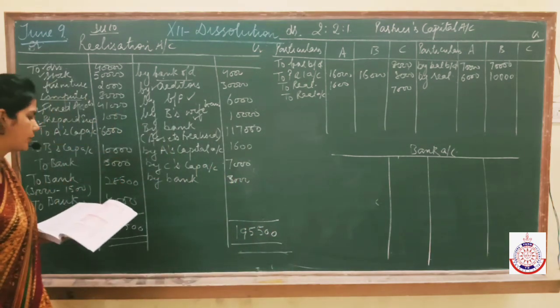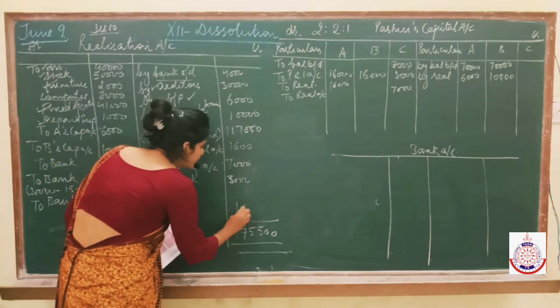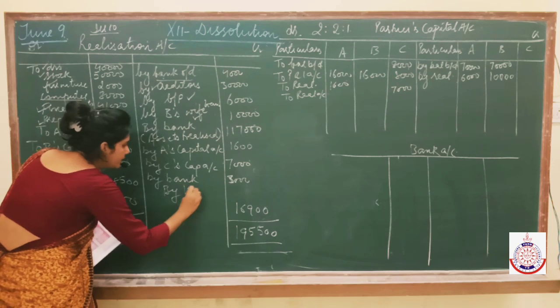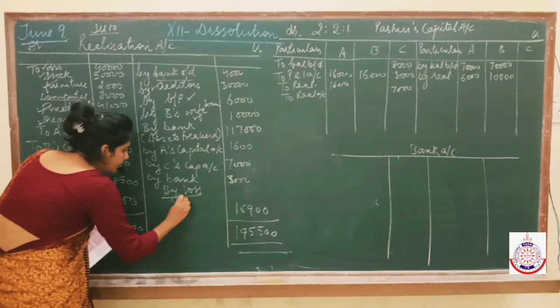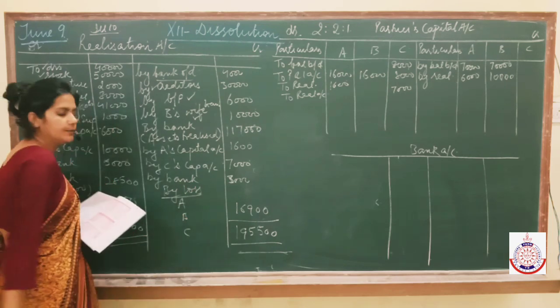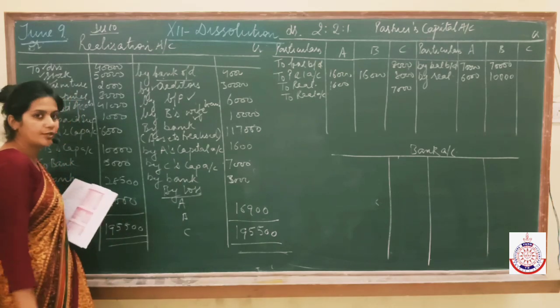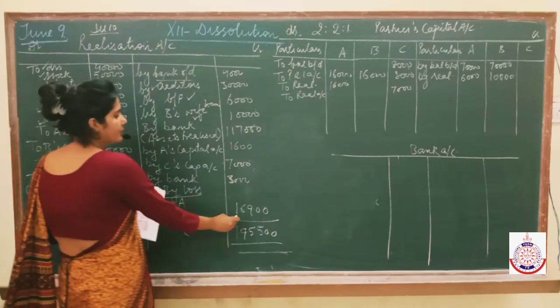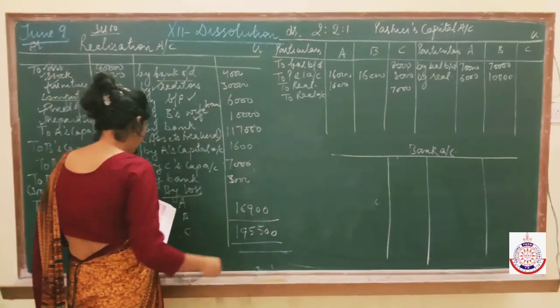There is loss in the question that you will see when you calculate it. So this loss will be given to A, B, C. And loss on realization, so entry will be A, B, C to realization. And this loss will be divided in the ratio of 2:2:1.